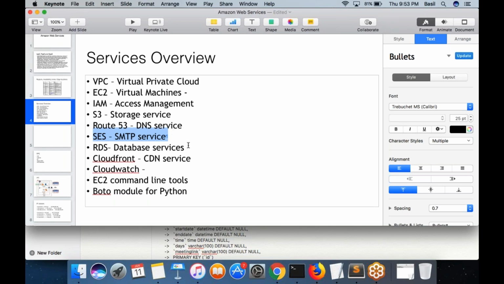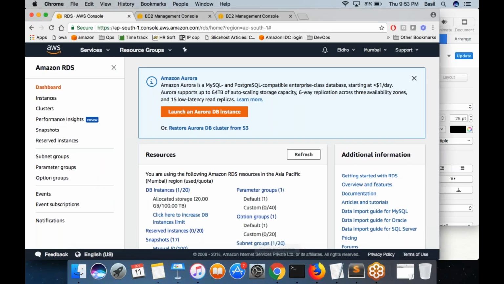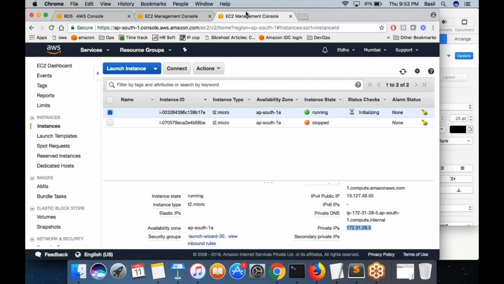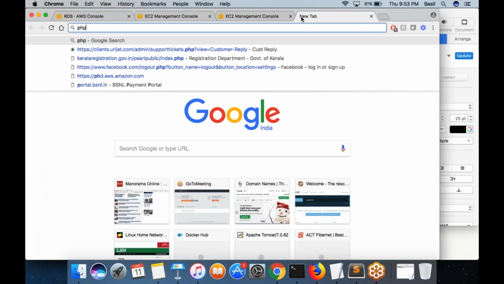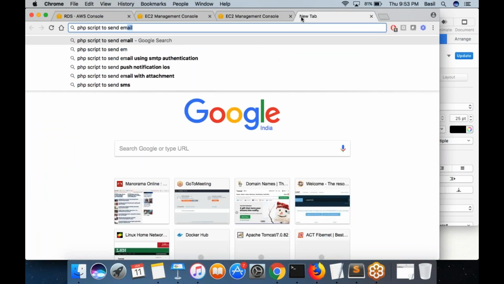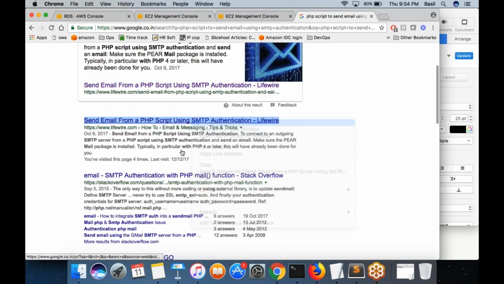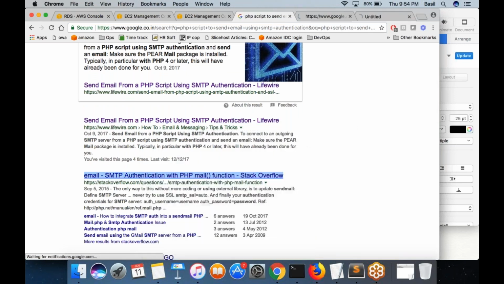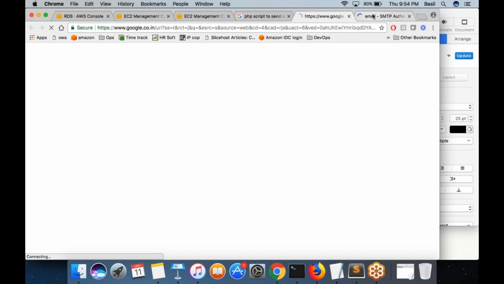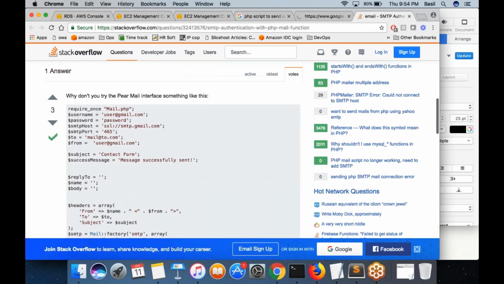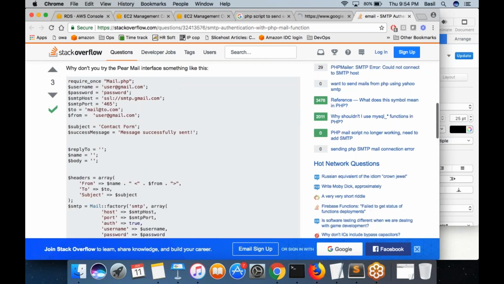For SMTP, this is what I want you to do. I will send you one link: PHP script to send email using SMTP authentication. You need to install PHP PEAR.